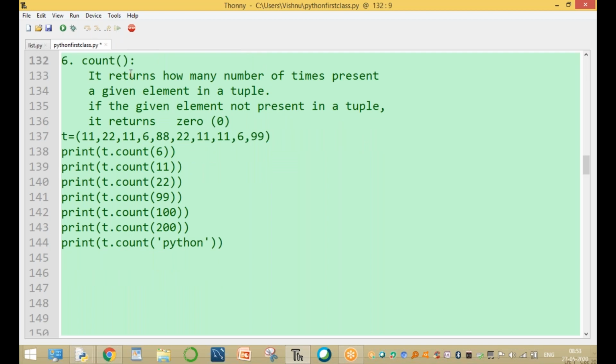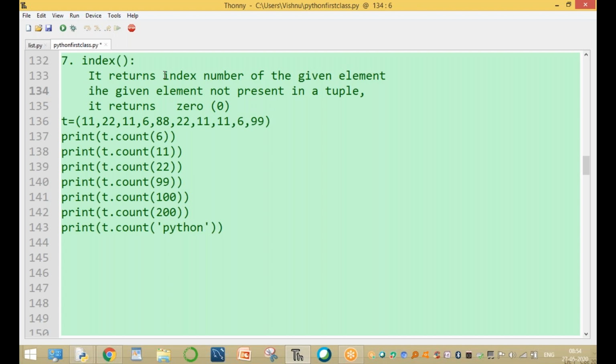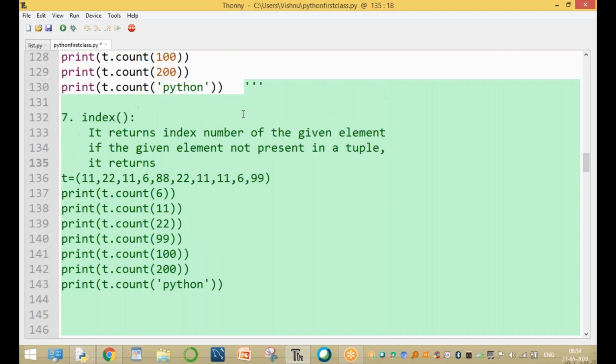Now the seventh function is the index function. What is the index function? It returns the index number of the given element, but not the number of times. Only the index number. Please observe this one. If the given element is not present in a tuple, what happens? Does it return an error or something?